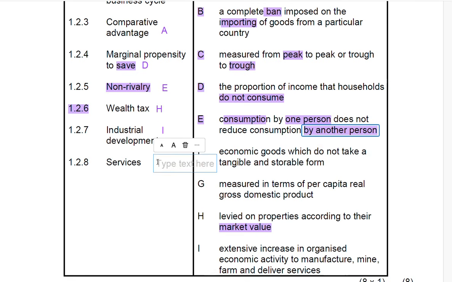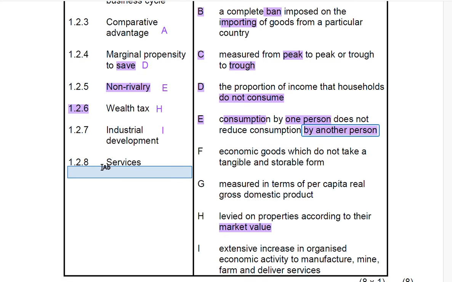Now we are looking at our last question, which is 1.2.8, and it talks about services. If someone talks about services, what comes into your mind? Services are economic goods which do not take a tangible or storable form, right? So what does it mean?